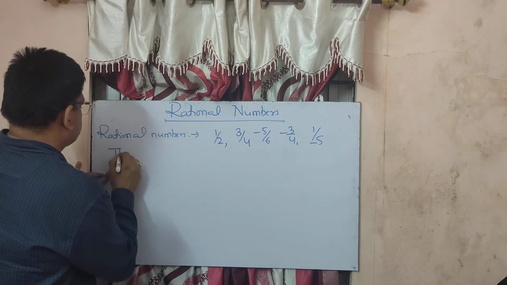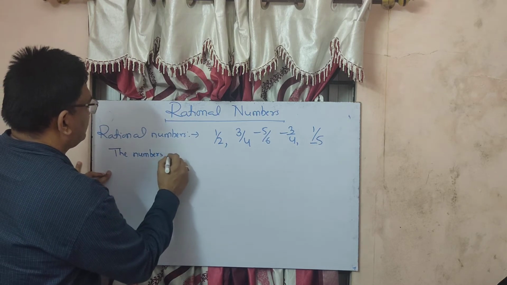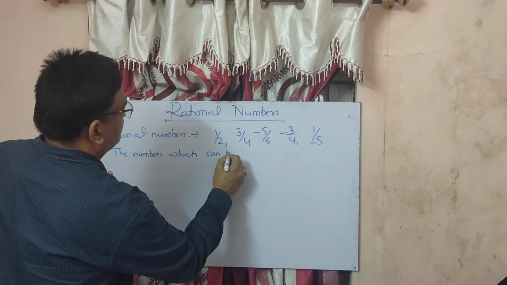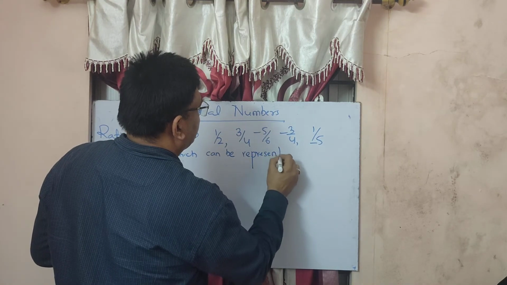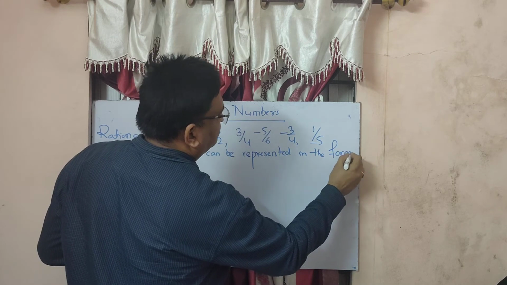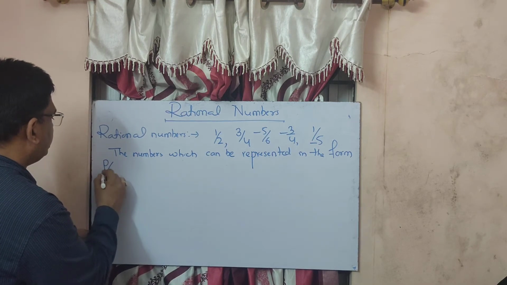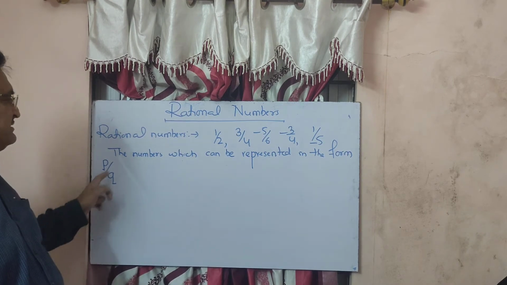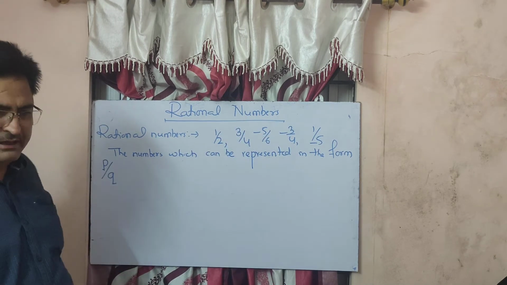The numbers which can be represented in the form of P by Q. Means this is a fraction, 1 upon 2, 3 upon 4 minus 5 upon 6 minus 3 upon 4 minus 1 upon 5.